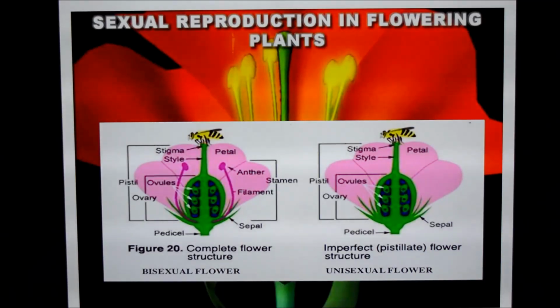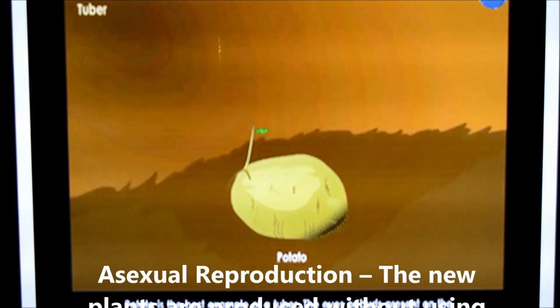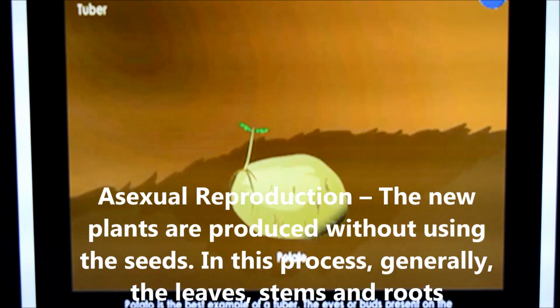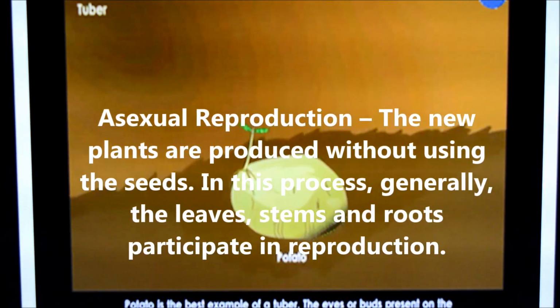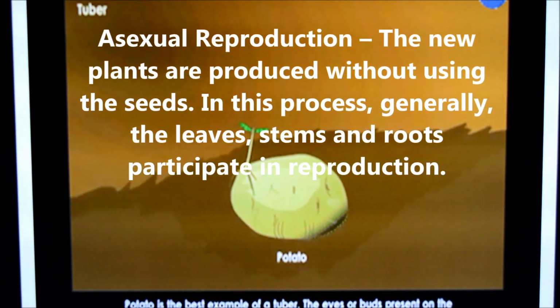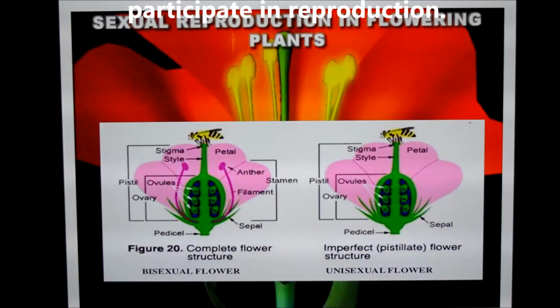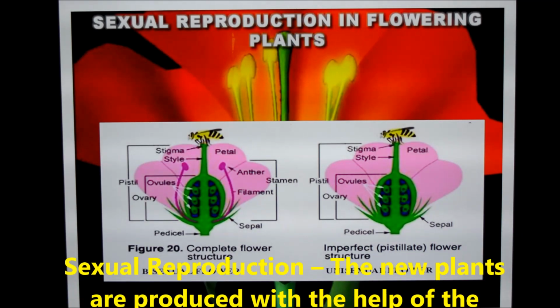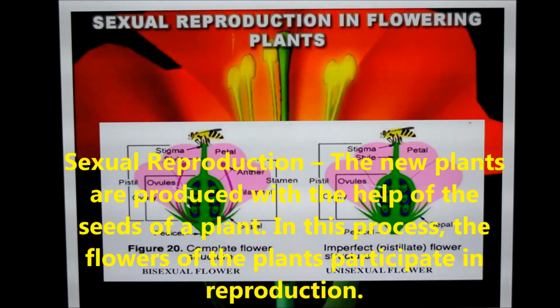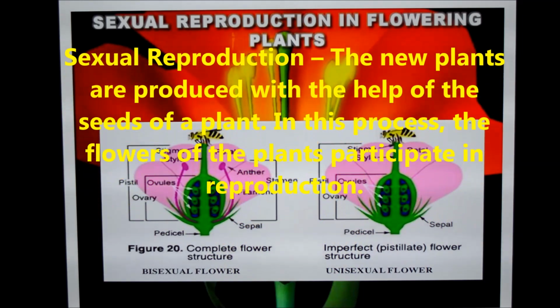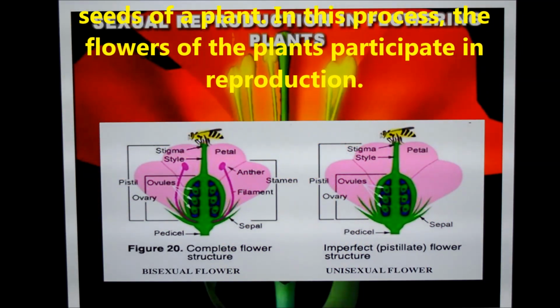Reproduction in plants can be categorized into two types, asexual reproduction and sexual reproduction. Let us study in detail what is asexual and sexual reproduction. Asexual reproduction means new plants are produced without using the seeds. In this process, generally, the leaves, stems and roots participate in reproduction. Sexual reproduction: the new plants are produced with the help of the seeds of a plant. In this process, the flowers of the plants participate in reproduction.